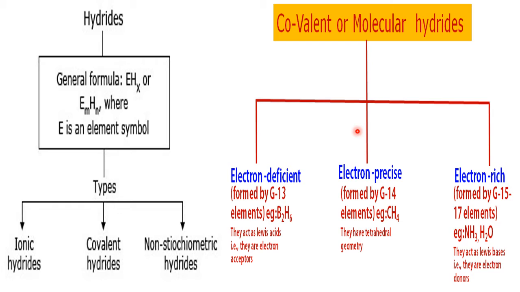So groups 15, 16, 17 will go for electron rich hydrides. For example, B2H6, boron hydride, belongs to electron deficient, methane belongs to electron precise, and ammonia, water, HF belong to electron rich hydrides.